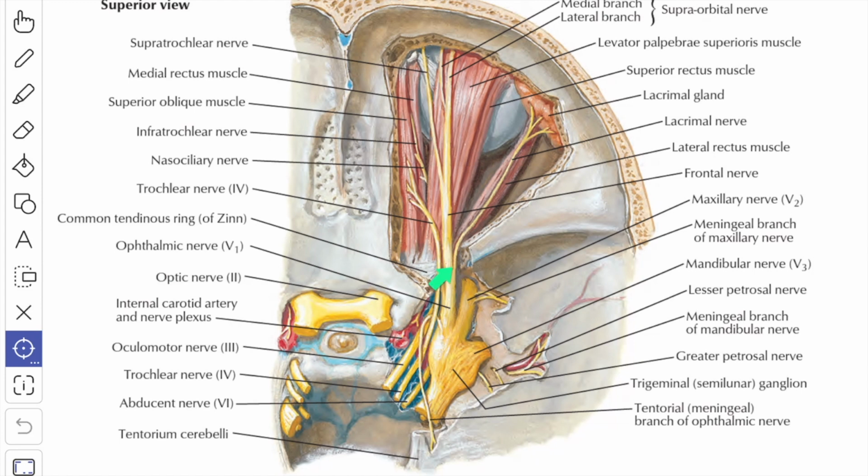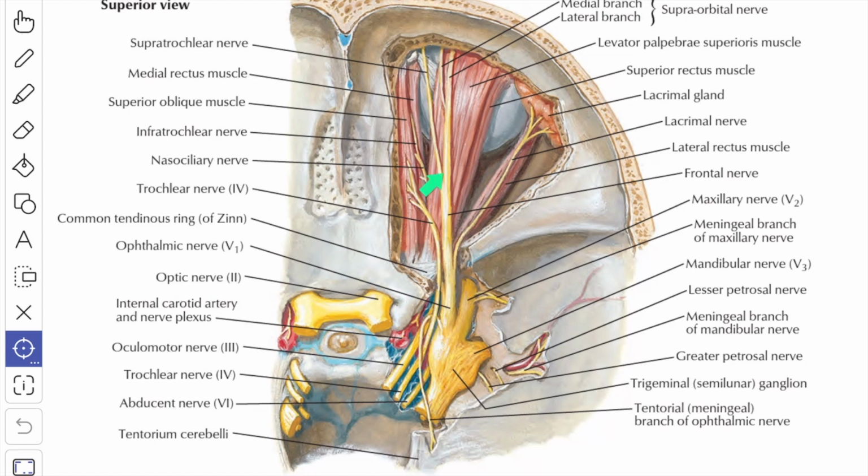Next we'll see about the frontal nerve. This is the frontal nerve. It is the largest branch of the ophthalmic nerve and enters through the lateral compartment of the superior orbital fissure outside the tendinous ring. The nerve passes forward between the roof of the orbit and the levator palpebrae superioris muscle. On reaching about halfway between the apex and the base of the orbit, the frontal nerve divides into supratrochlear nerve and the supraorbital nerve. The supratrochlear nerve is the smaller nerve and it is more medially placed than the supraorbital